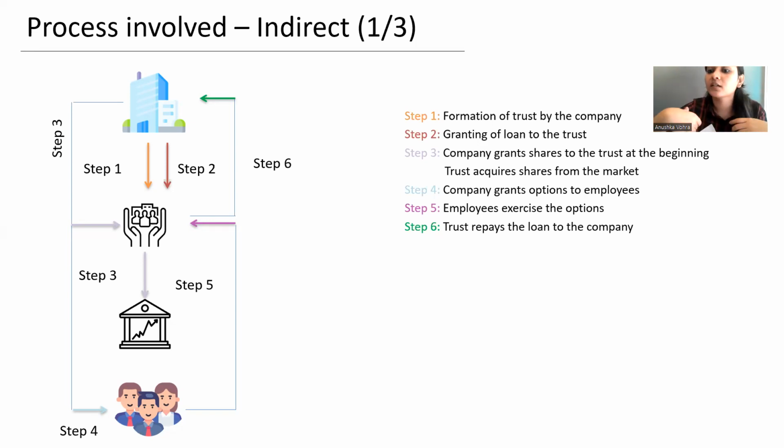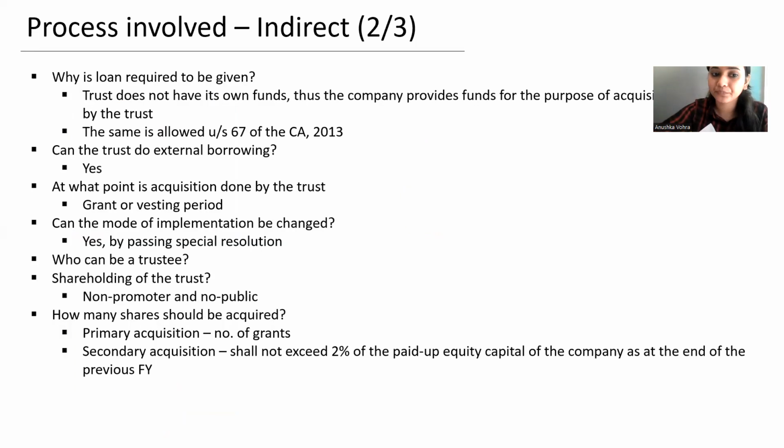Now let us understand why does the company grant loan to the trust? At what point of time does it grant? When would the trust acquire shares from the market or from the company? So these are certain questions which we'll be discussing. Why is loan required to be given to a trust? As we discussed, trust is an extension of the company itself. Company has formed the trust. The trust does not have any fund of its own, does not have any assets or liabilities. So the company will provide loan to the trust, and the same is permitted under Section 67 of Companies Act 2013.